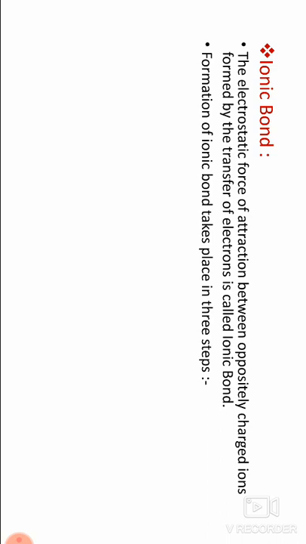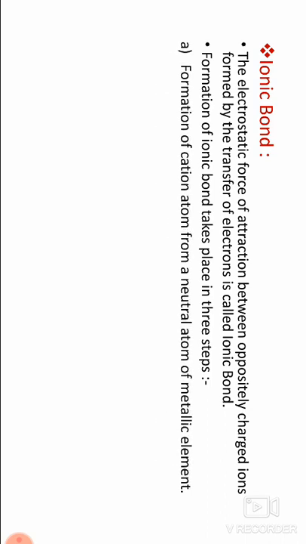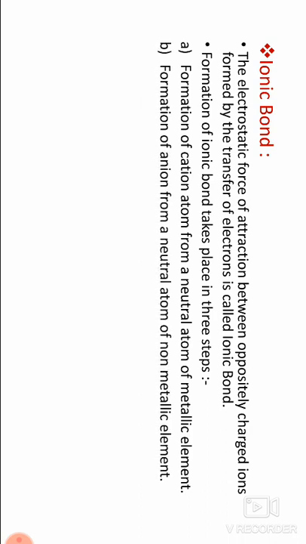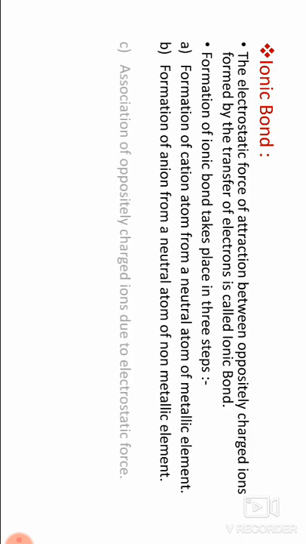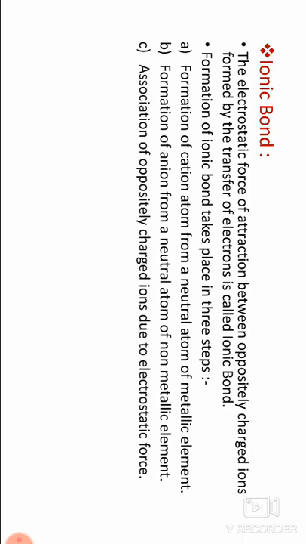The formation of an ionic bond takes place in three steps. First, formation of a cation from a neutral atom of a metallic element. Second, formation of an anion from a neutral atom of a non-metallic element. Third, association of oppositely charged ions due to the electrostatic force of attraction. These three steps are compulsory for the formation of an ionic bond.